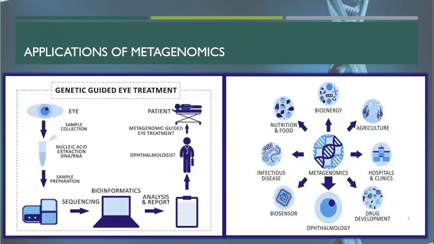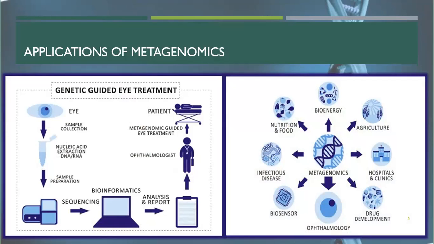And here are the applications of metagenomics. Metagenomics has the potential to advance knowledge in a wide variety of fields. It can also be applied to solve particular challenges in fields like agriculture, hospitals and clinics, drug development, ophthalmology, biosensors, infectious disease, nutrition and food, and bioenergy.